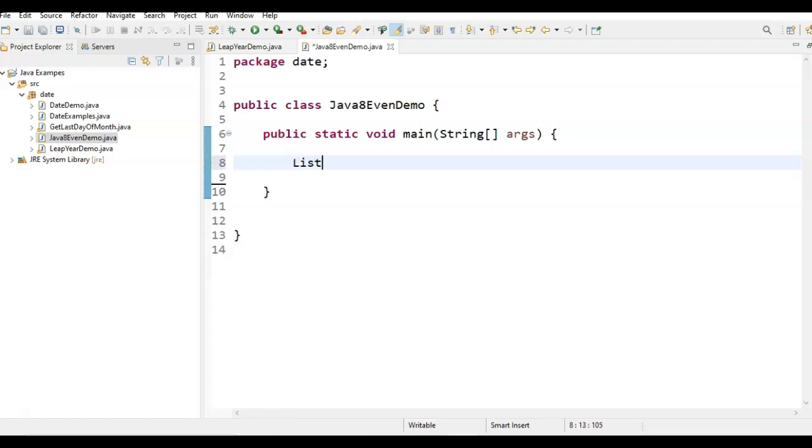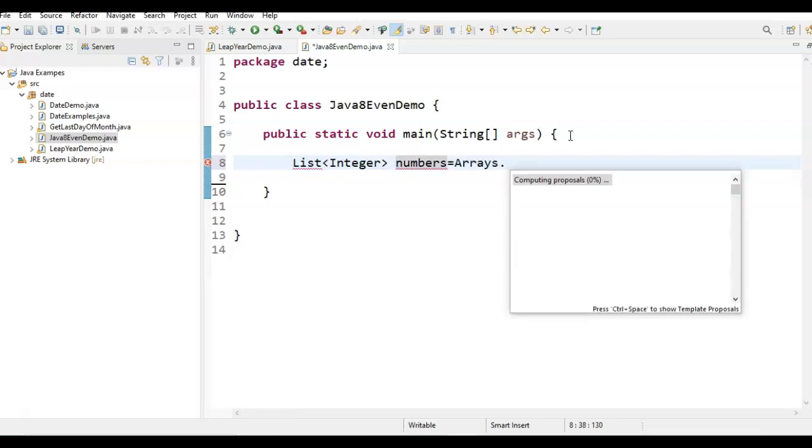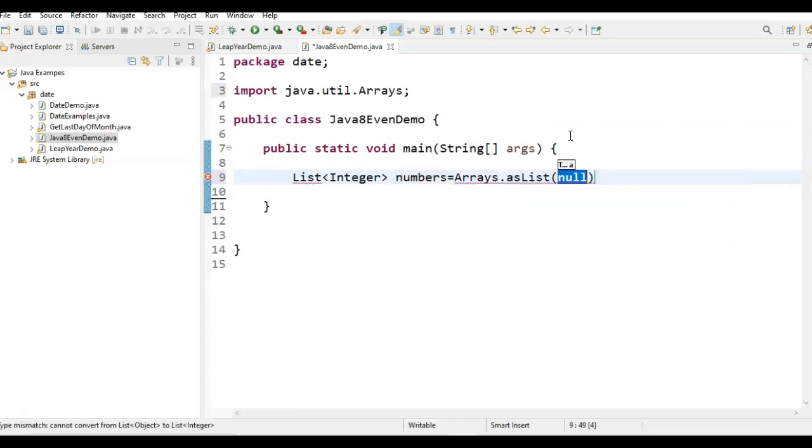So first let's take a list of integers, and we call that numbers. Arrays dot asList. Okay, and then just give a few random numbers: 1, 2, 4, 5, 8, 10. Okay, so from this list of numbers, what we need to do, we need to get the even numbers. So how do we do that?